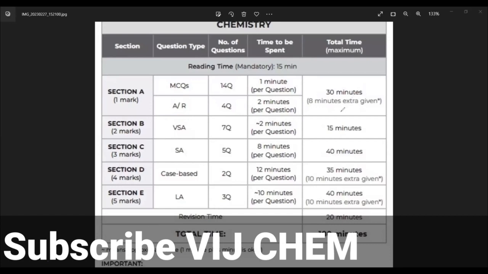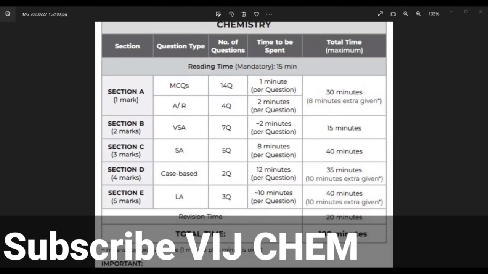Okay, in the board exam you are given a total of 180 minutes. So how do you utilize those 180 minutes effectively and get maximum marks? In English this year, I have seen most people having less time. This is because the preparation is good, but the paper planning is not good. So I am going to give you that paper planning, section-wise and question-wise.